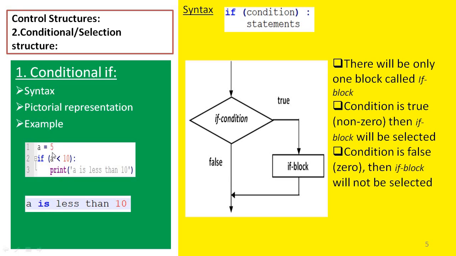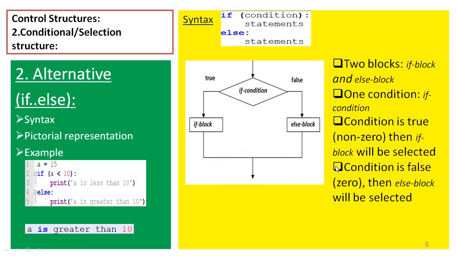Suppose it is not 5, and the value of A is more than 10. The if block will not be called, and the program will terminate without printing this message. This is conditional if. In this slide, we are going to see alternative if else: the syntax for using alternative if else, how to represent alternative if else pictorially, and one example for it.